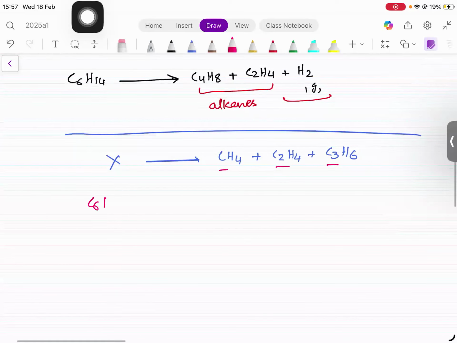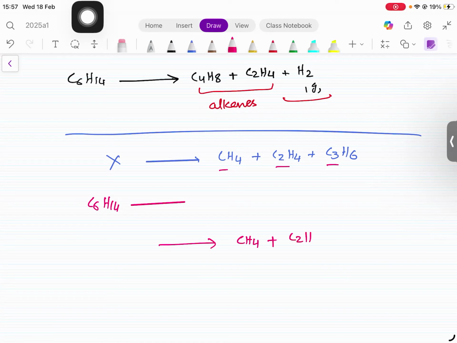So C6H14. Or they can ask you in terms of mole fraction. For example, this is CH4, this is C2H4, and this is C3H6, and they don't give you the moles, they give you the mole fractions: 0.25, 0.50, and 0.25.